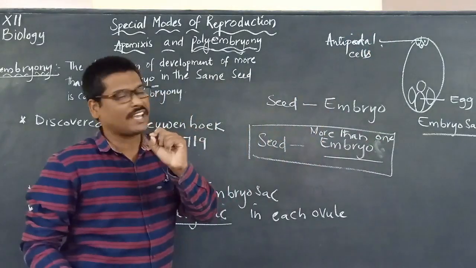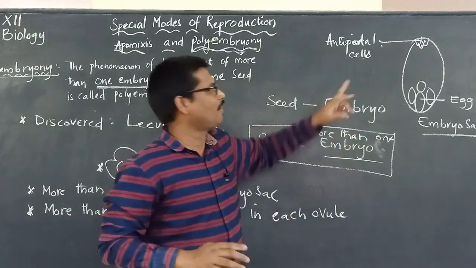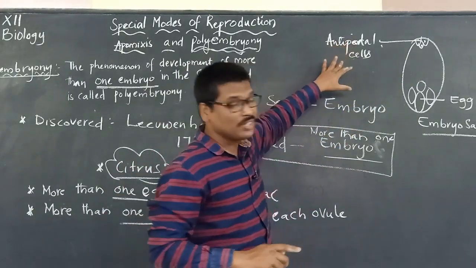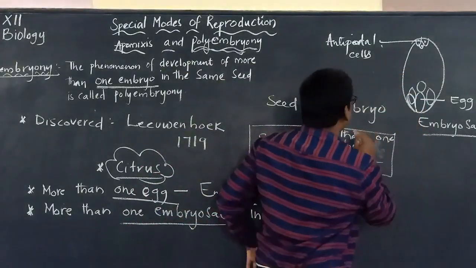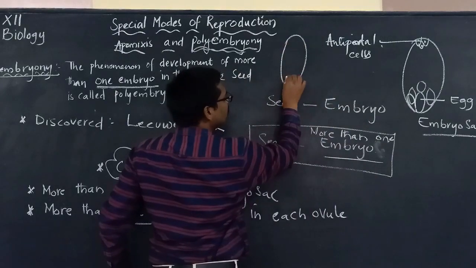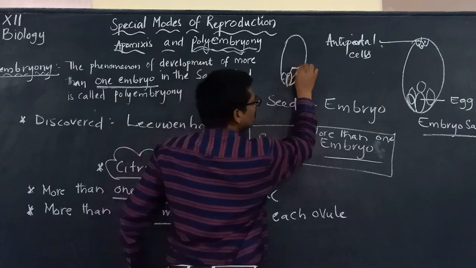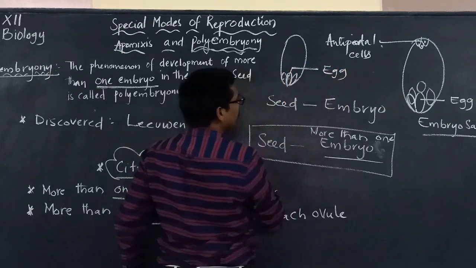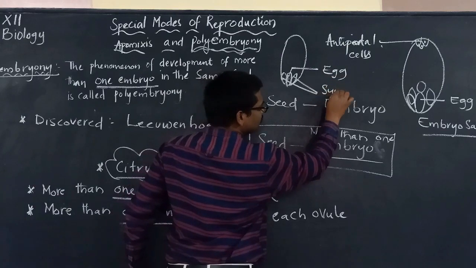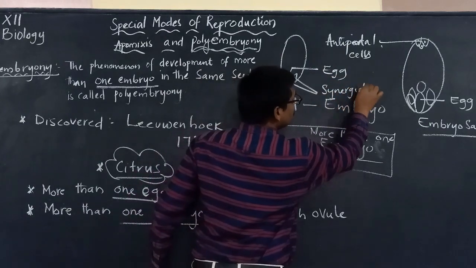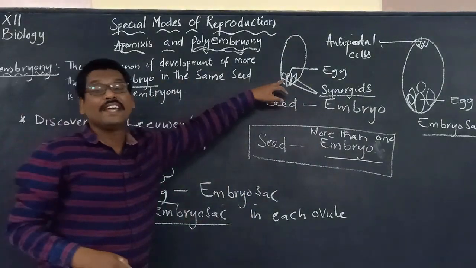So antipodal cells can also develop into embryos. Not only these, we know that in the embryo sac, at the base, suppose this is the embryo sac and this is the egg. Next, on either side of the egg, there are what? Synergids. So even the synergids can develop into embryos.